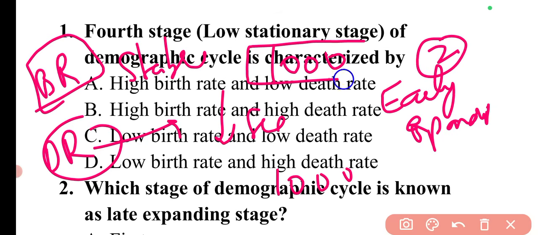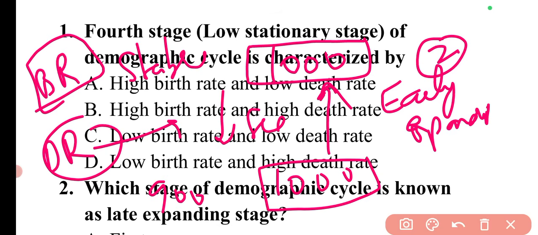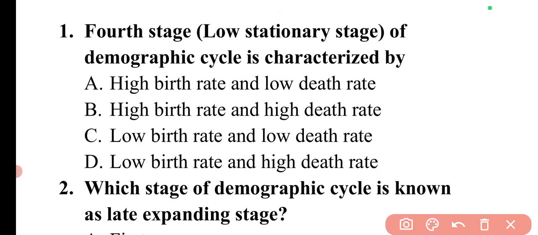Now this rate will be the same, and the death rate will decrease. Now there will be 900 people dying. So now a trend is shown, like the population size will start increasing. This is the second stage, and the examples of this stage are South Asia and African countries, South Asia or Africa. These are the examples of the early expanding stage. Then the third stage is late expanding.